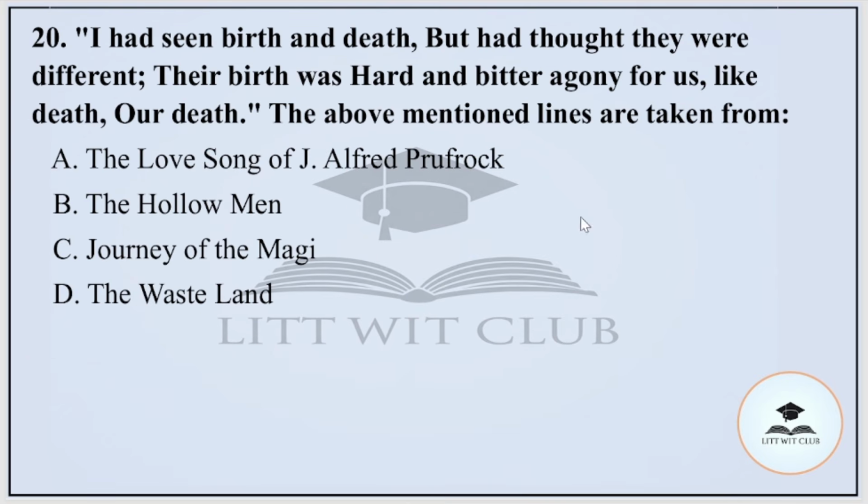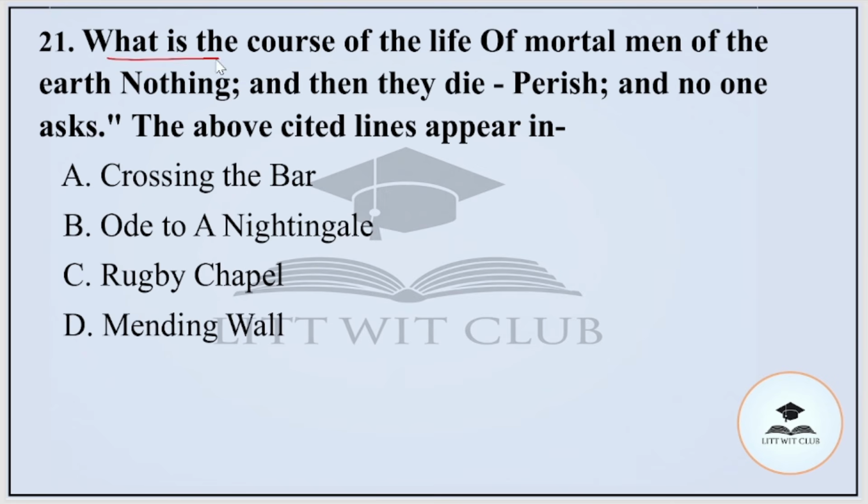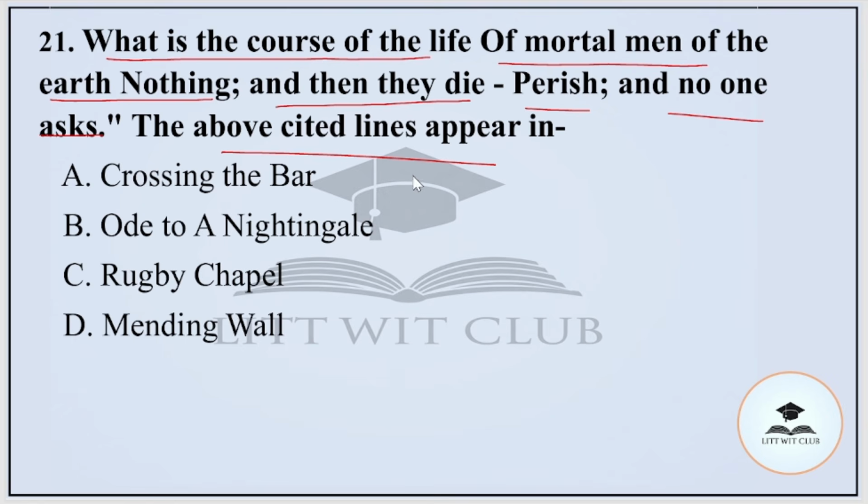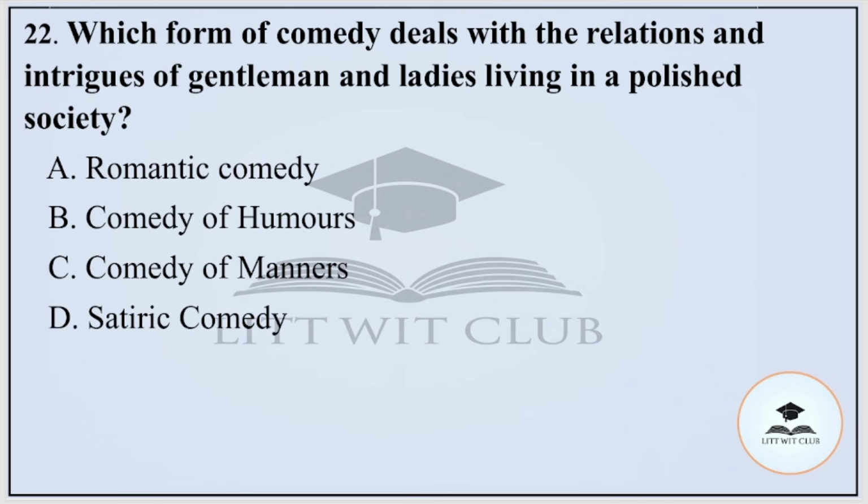Question number 21. What is the course of the life of mortal men of the earth? Nothing. And then they die, perish, and no one asks. The above cited lines appear in option A, Crossing the Bar, B, Ode to a Nightingale, C, Rugby Chapel, or D, Mending Wall. And the correct option is option number C, that is Rugby Chapel by Matthew Arnold.